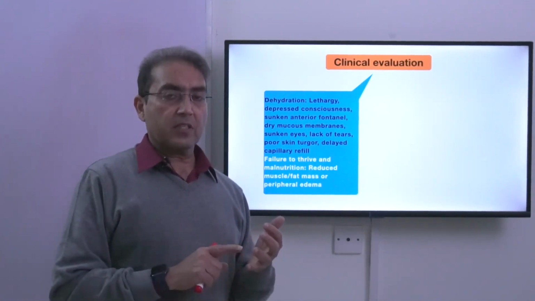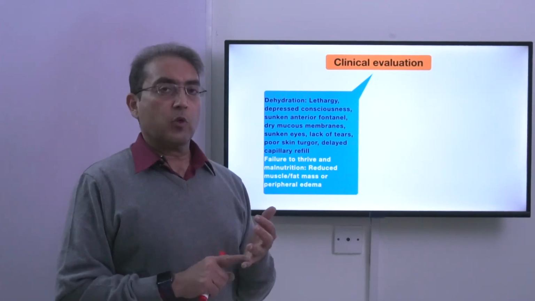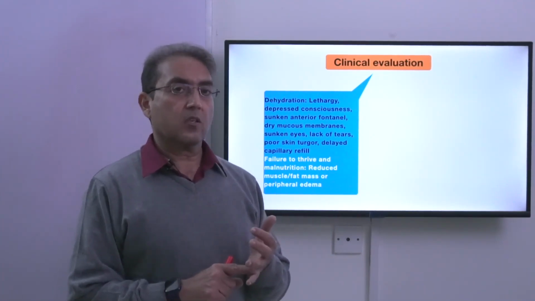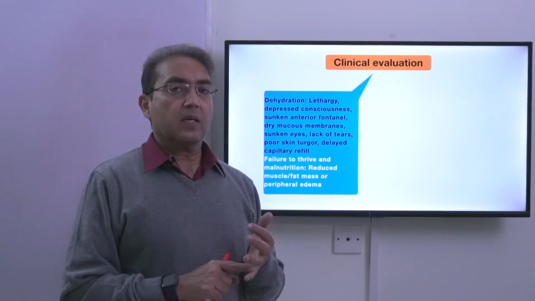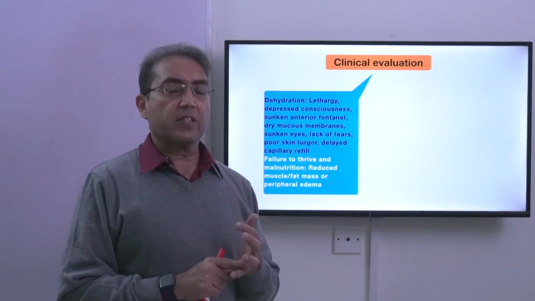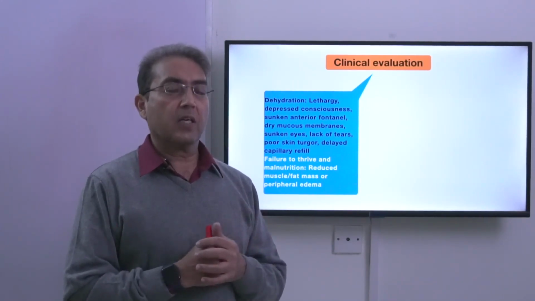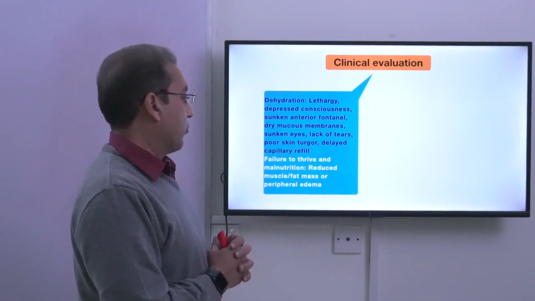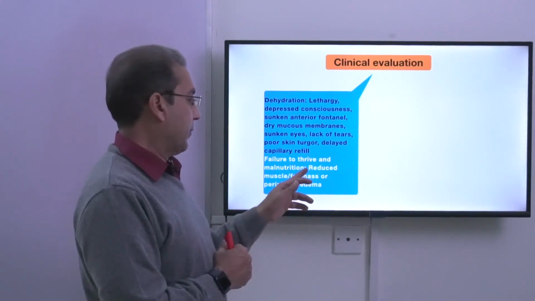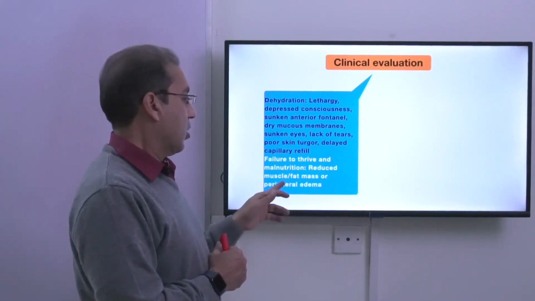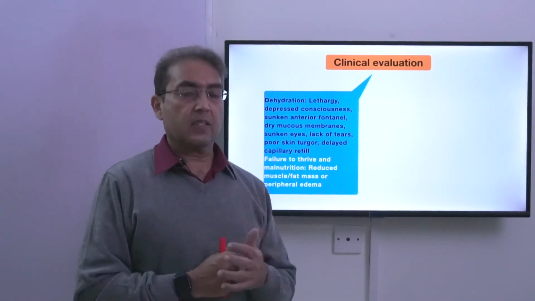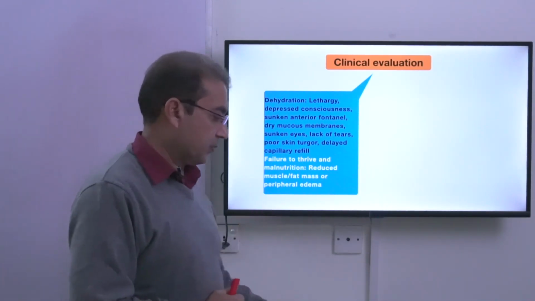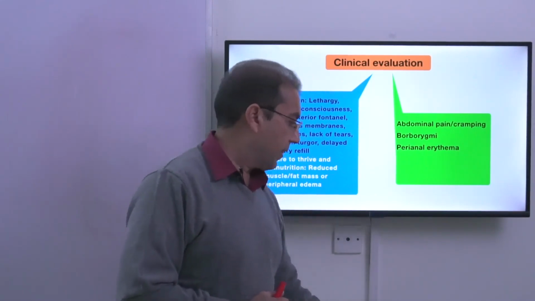The patient will be having tachycardia, the skin and mucous membranes are dry, the fontanelle and eyes are sunken inside, skin turgor is lost, the normal mucous membrane like tongue and the conjunctiva, they dry up, and axillary sweating also decreases. The child shows failure to thrive when there is malnutrition. On examination, there may be reduced muscle or fat mass, or there may be peripheral edema if the patient has pure protein type of deficiency. So hypoalbuminemia causes peripheral edema, especially in chronic diarrheas.